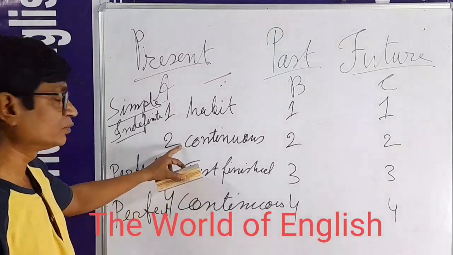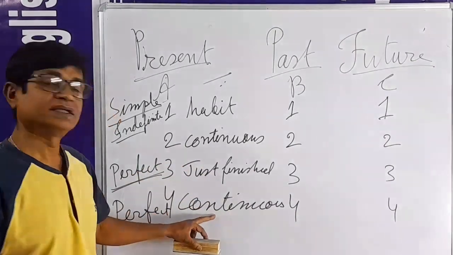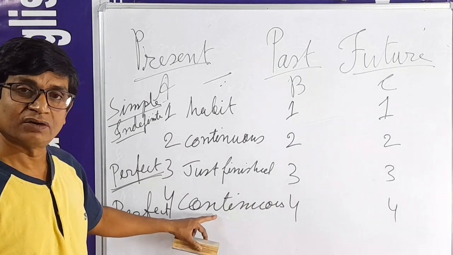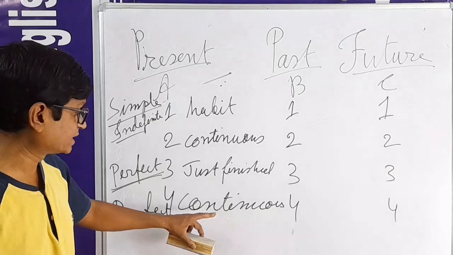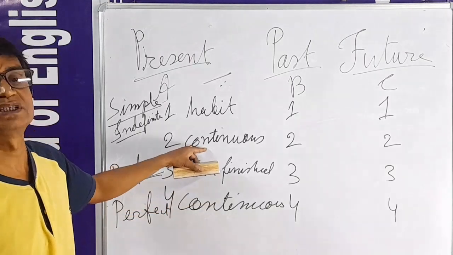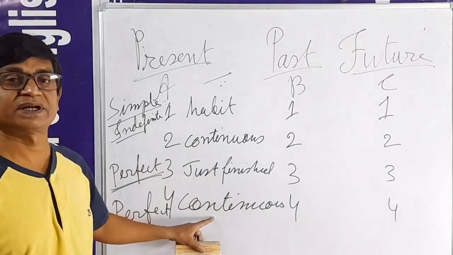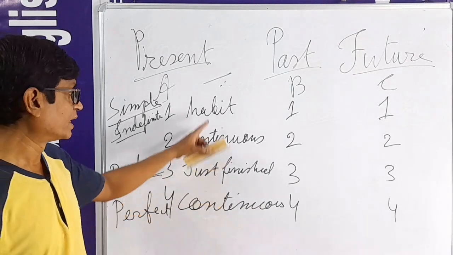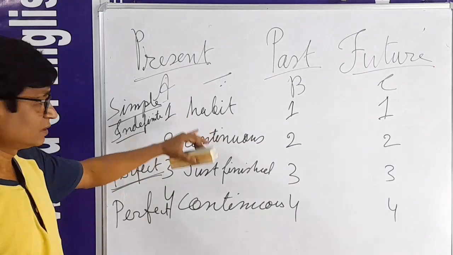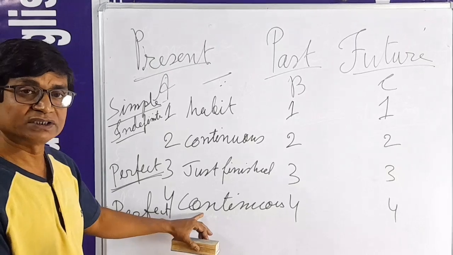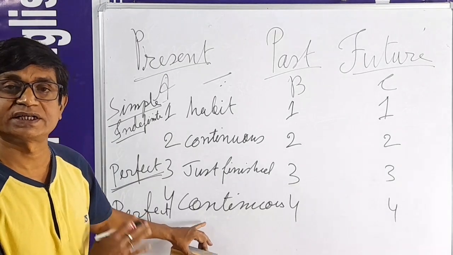Then it is different from here. Number 4 is different from number 2. In what way? Here the time is mentioned when it started, but here no time is mentioned. That is the difference between continuous and perfect continuous. Now it is clear: habit, continuous, just finished, and continuous, but the time when it started is mentioned.